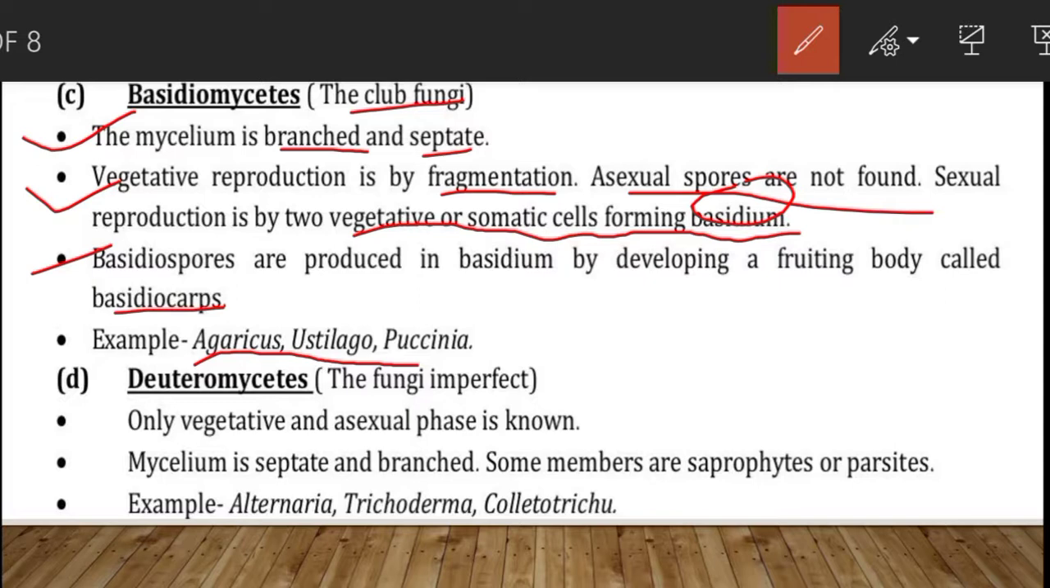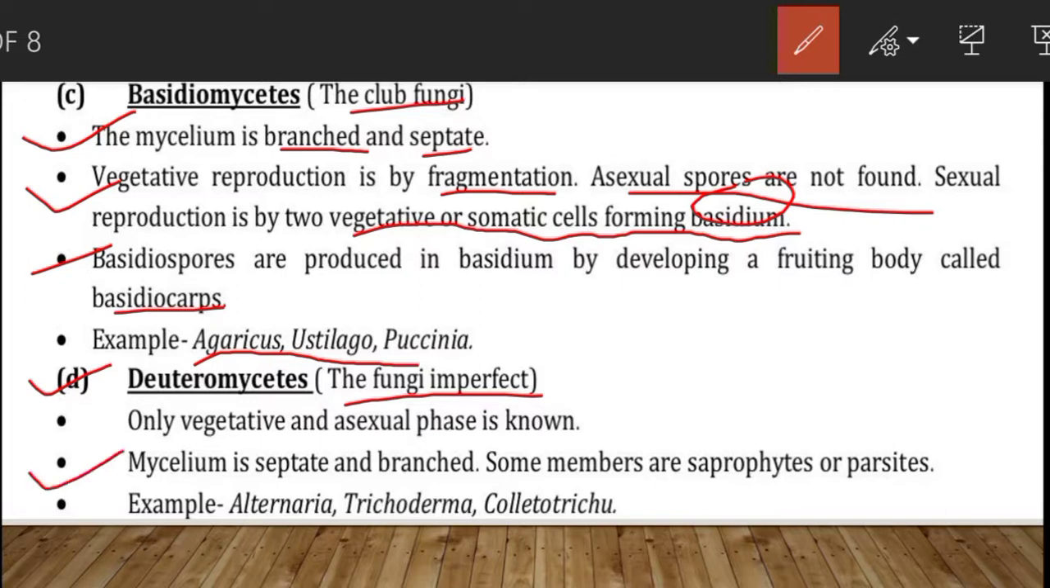Moving to the last class of kingdom fungi, that is Deuteromycetes. These are commonly called the imperfect fungi because only the asexual or vegetative phases of these fungi are known. These are mostly terrestrial. Only few of them are aquatic, like Tricladium, Pyricularia, etc. Let us study the characteristics of Deuteromycetes.